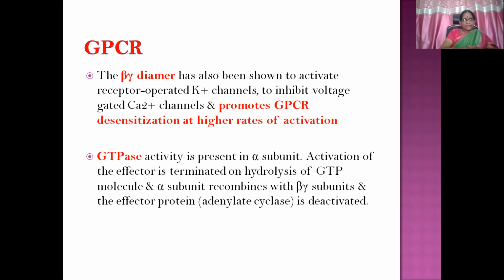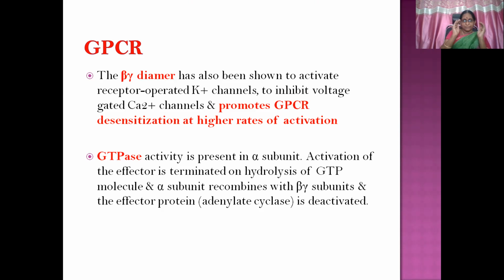GTPase activity is present in the alpha subunit. We know that. Activation of the effector is terminated on hydrolysis of the GTP molecule, and the alpha subunit recombines with the beta gamma subunits, and the effector protein adenylate cyclase is deactivated. So the beta gamma dimer, we know its action: termination of the action of the receptor through desensitization. The alpha subunit combines with the GTP molecule, and this GTPase activity is present in the alpha subunit itself.